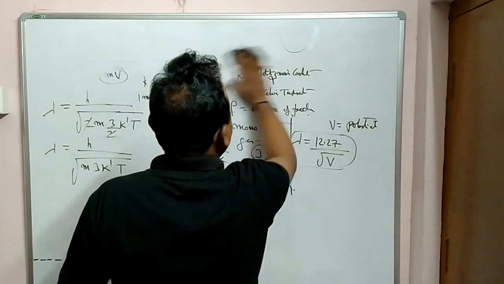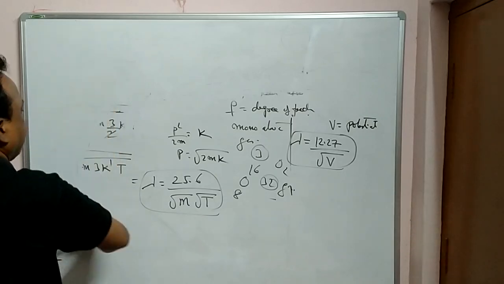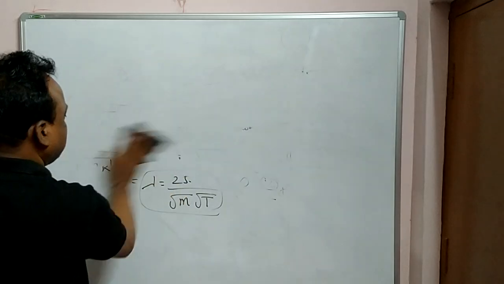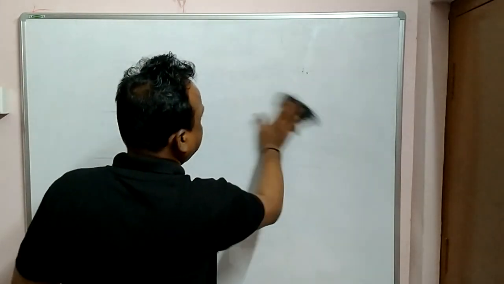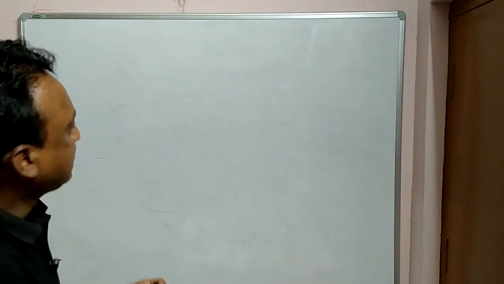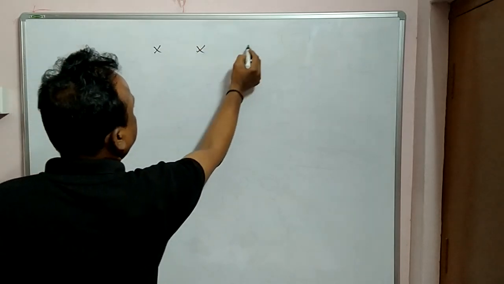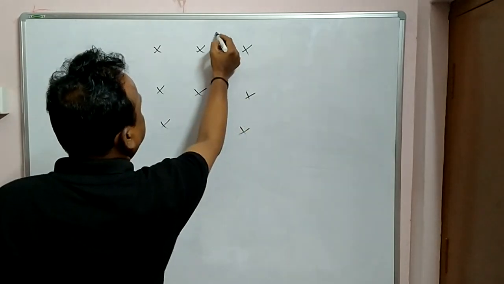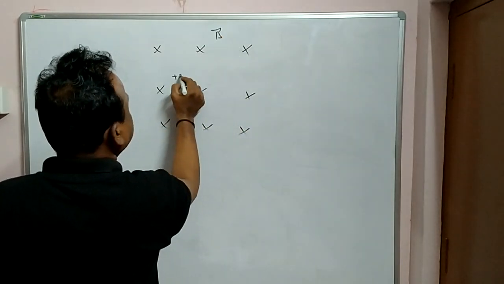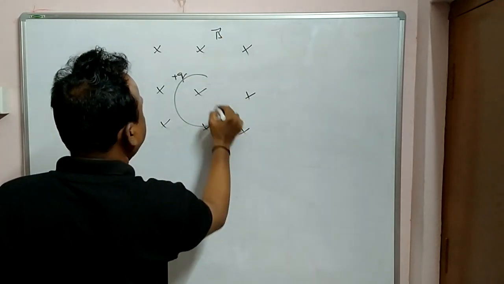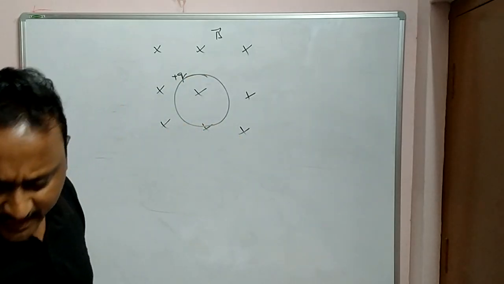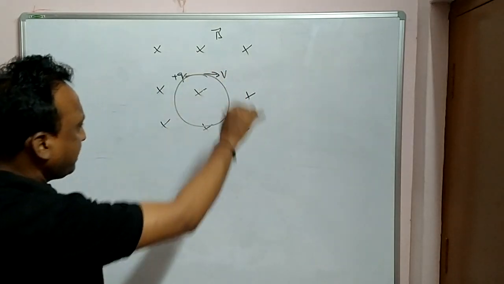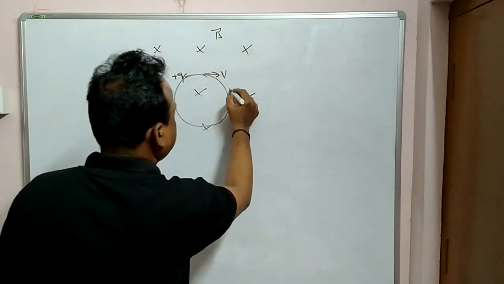Now the last and final equation to end this chapter. Suppose a charged particle is placed in a magnetic field. Already I told you in EMI, electromagnetic induction. Suppose this is the magnetic field into the board. Here a charged particle is there. So immediately what happens? It will make circular motion. This will be the velocity. Okay? It will be rotating like this with velocity v.